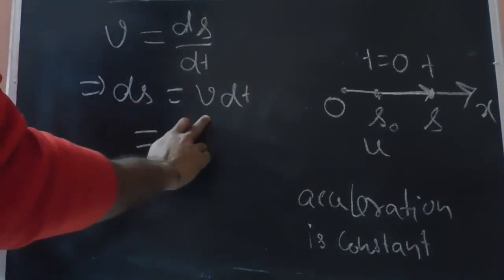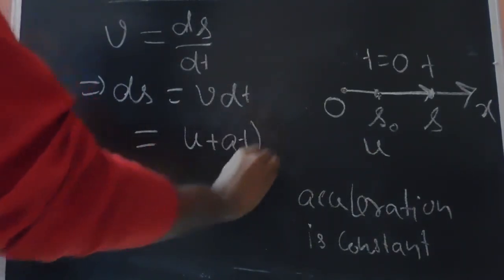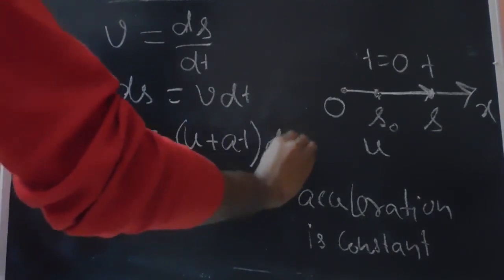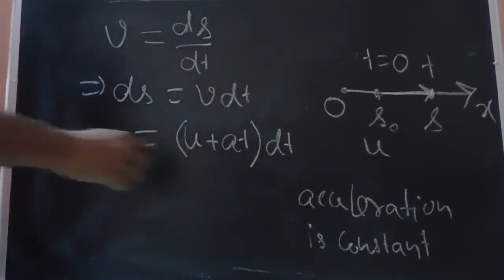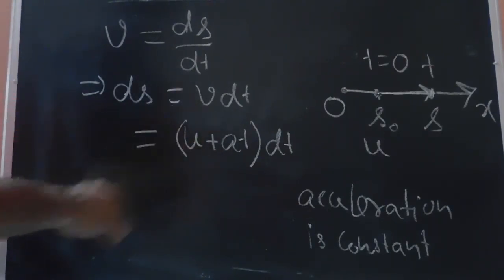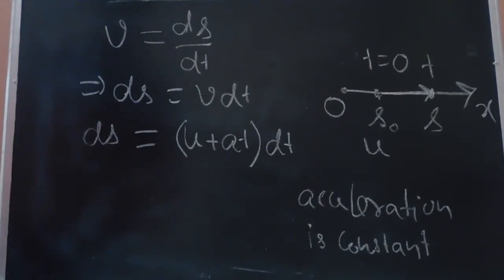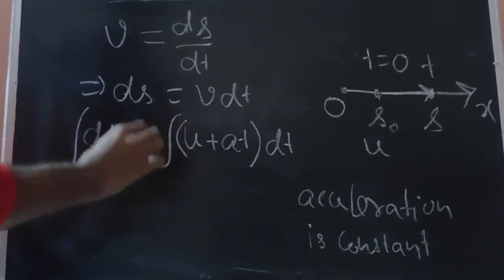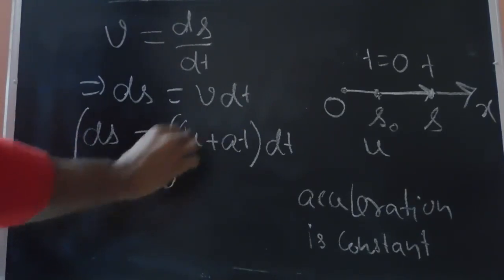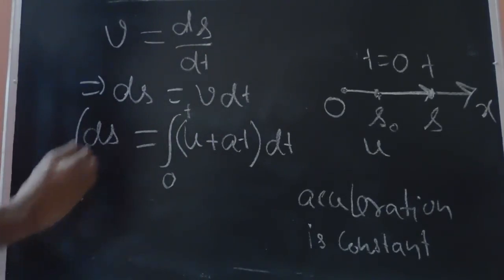If the acceleration is constant, we can write v as u plus at, so ds equals (u plus at) dt. This equation is also valid since we have taken the acceleration to be constant, so we can substitute. Now we can integrate. The integration limits for time vary from 0 to t, and the displacement varies from s naught to s.